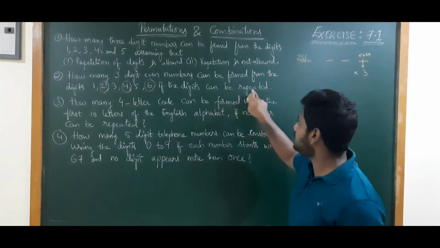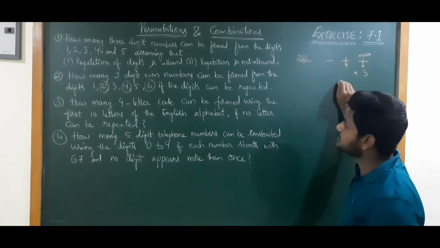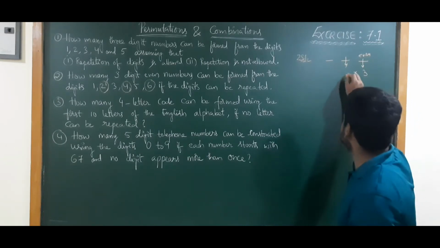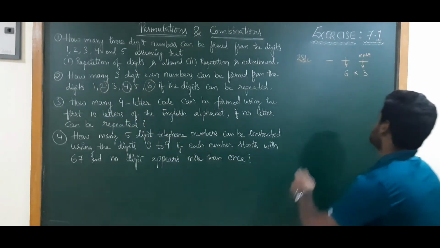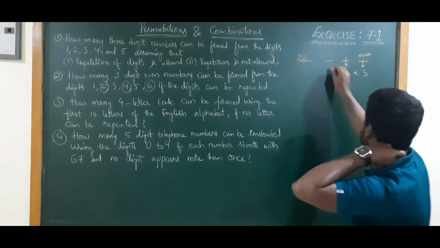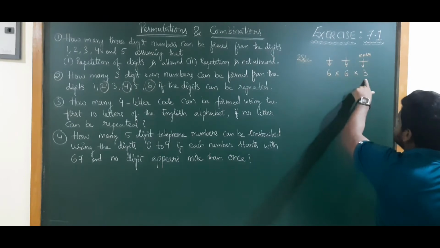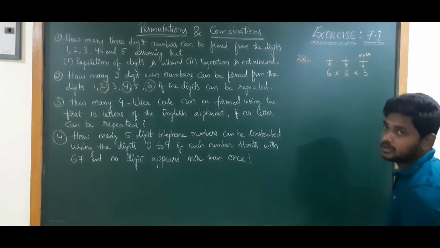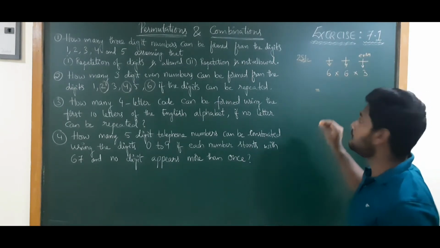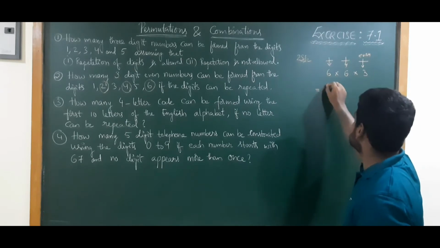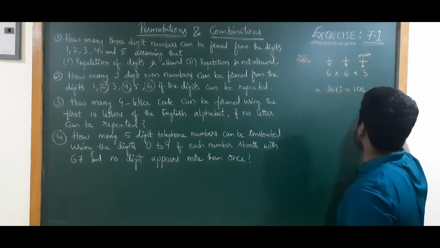Next, here, can digits be repeated or not? Can be repeated. Repeated means this one will have how many chances? 3 or 4 or 5? It will have 6 chances. What are those? 1, 2, 3, 4, 5, 6. So any of the 6 we can take. So this one also, here also 6. For these two, no condition. Why? Because if the last number is even, automatically the total number will become even. So our answer, according to the fundamental principle of multiplication, is 6 into 6, which is 36, into 3, which is equal to 108 ways.